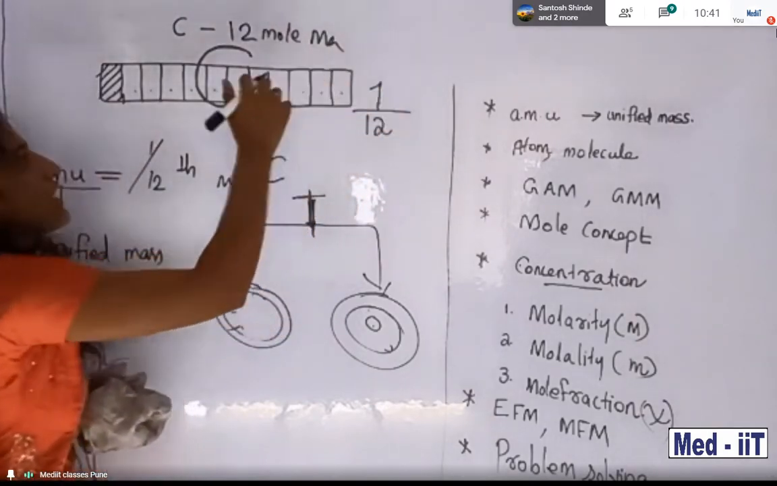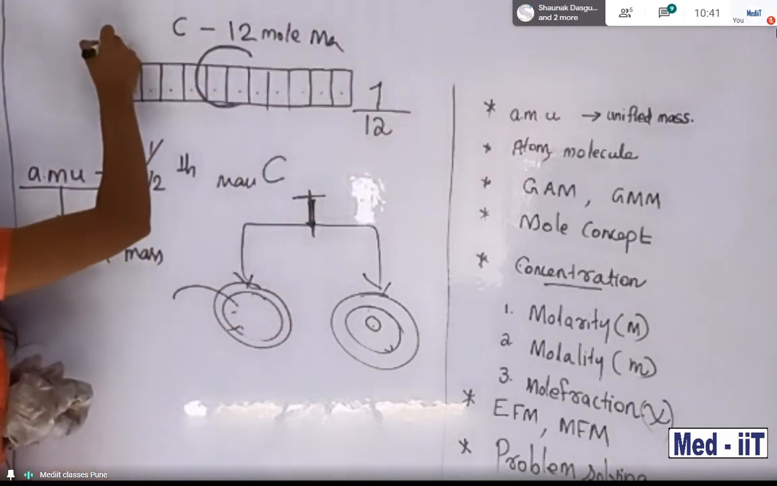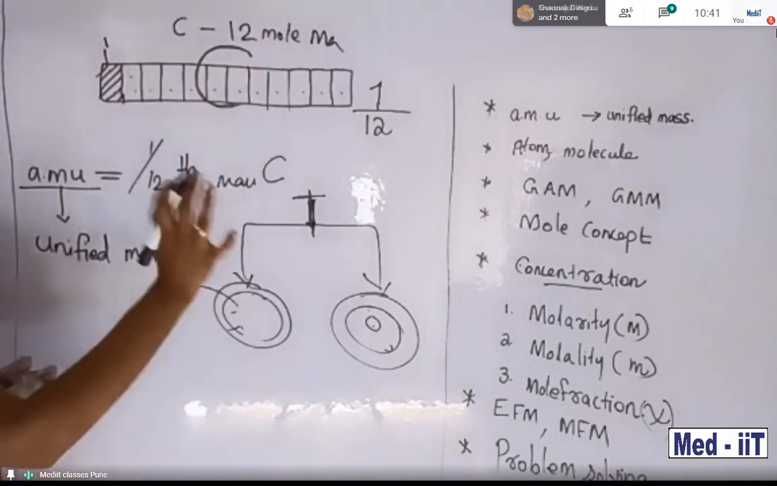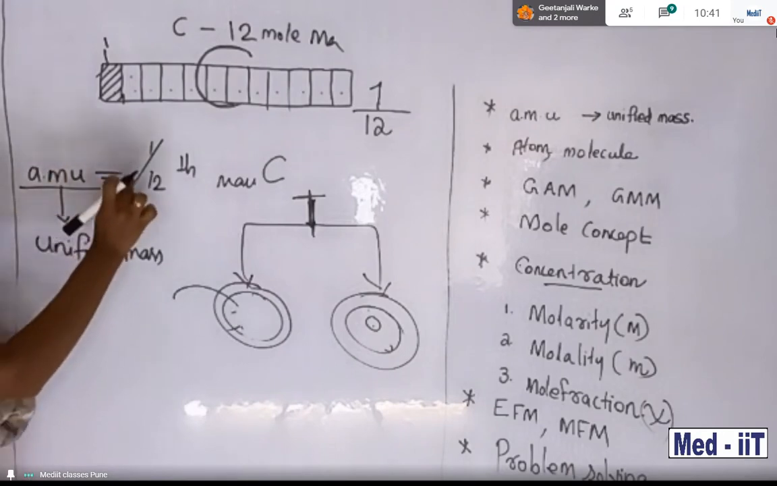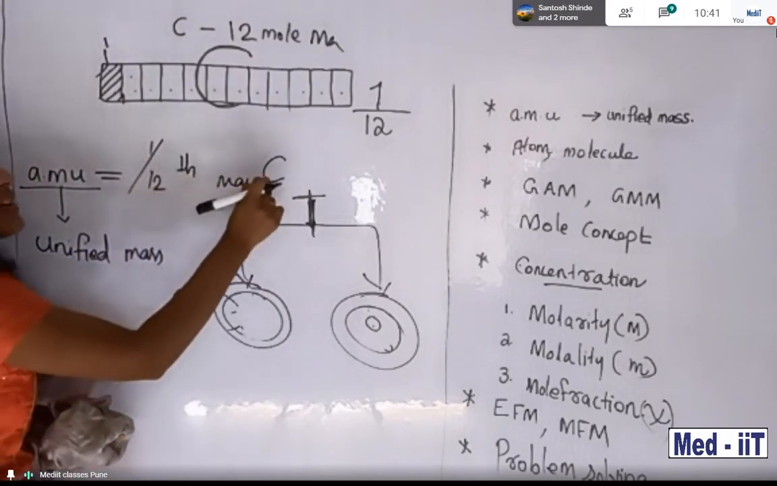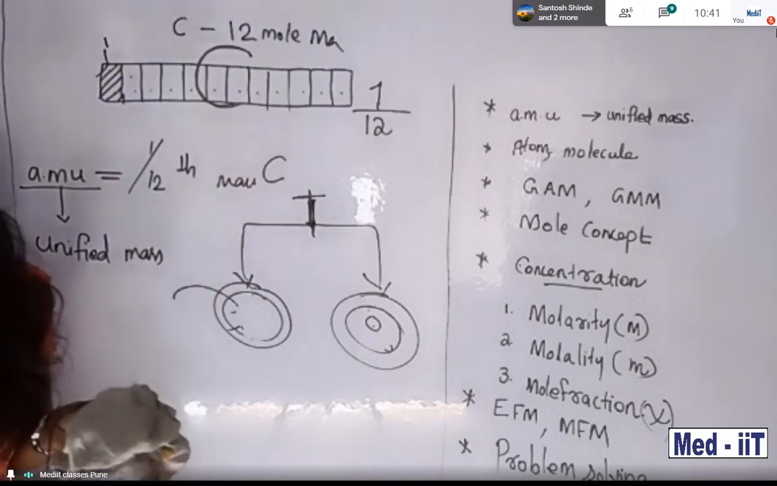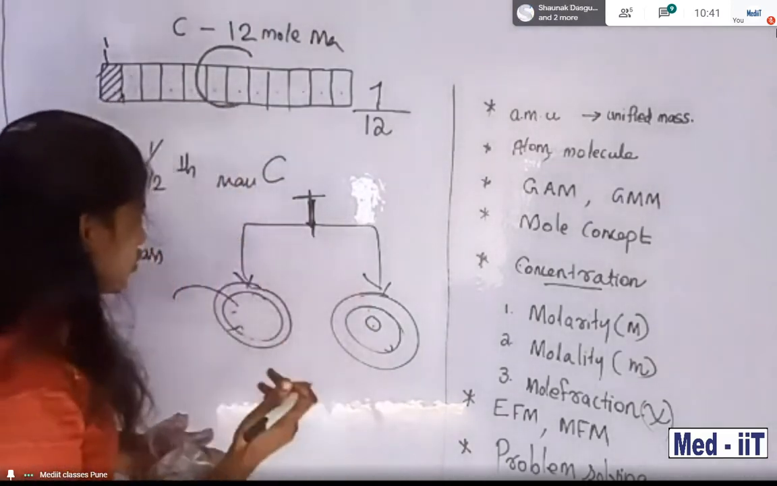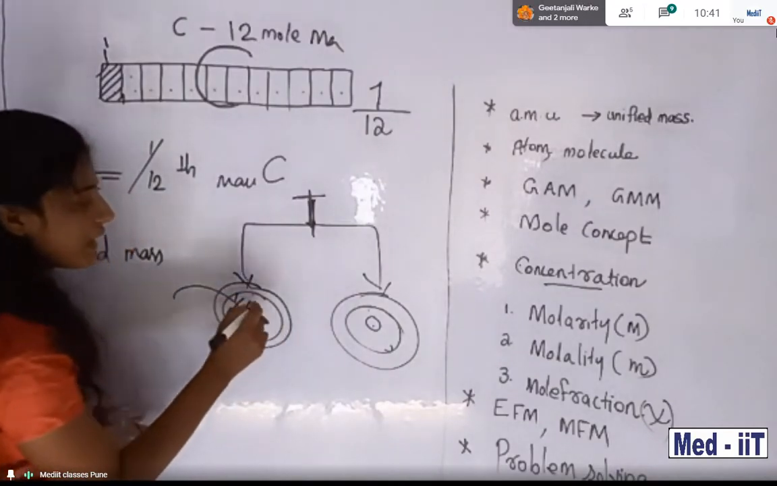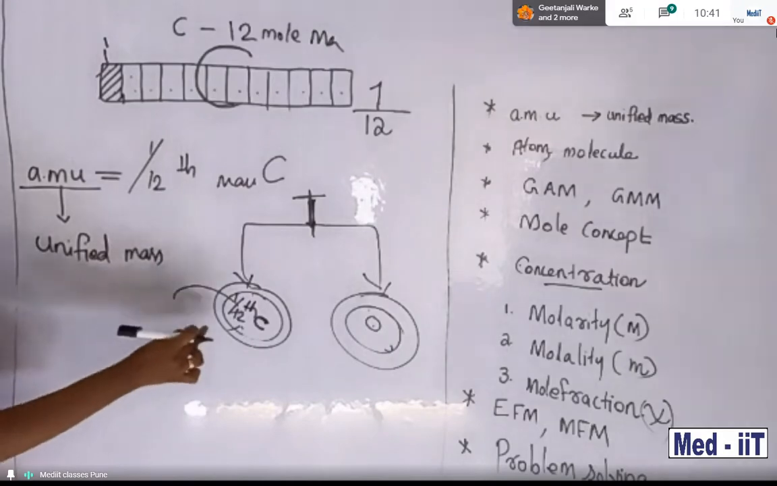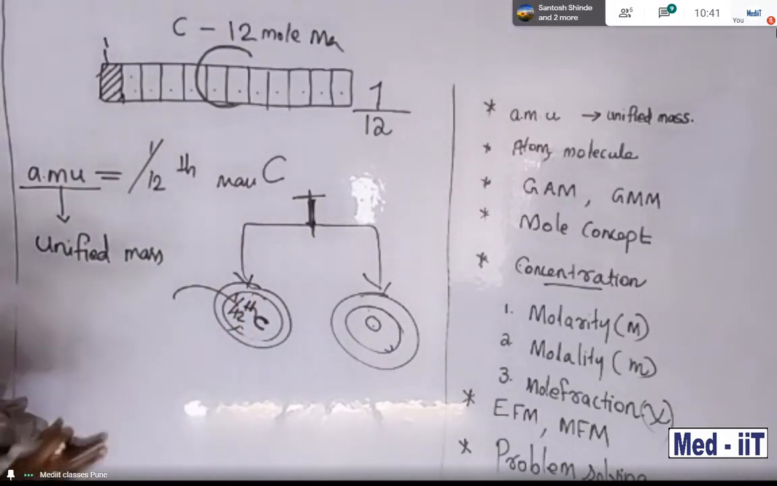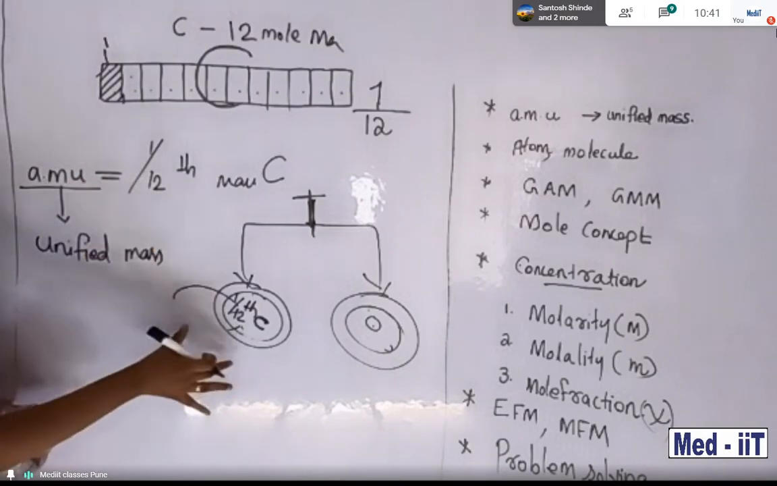So this is a unit. This one is 1 unit, this is another unit, so here 12 units are there. According to AMU, AMU is equal to 1 by 12th mass of a carbon atom. In earlier days, we didn't know which one is the unit, so they put 1 by 12th mass of carbon atom here. They already know the mass, so it is very easy for the calculation.